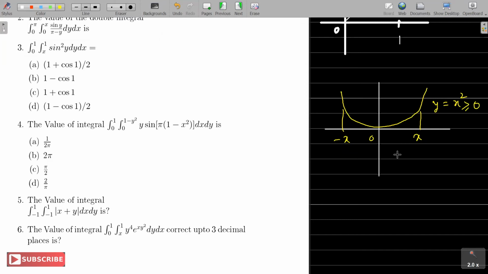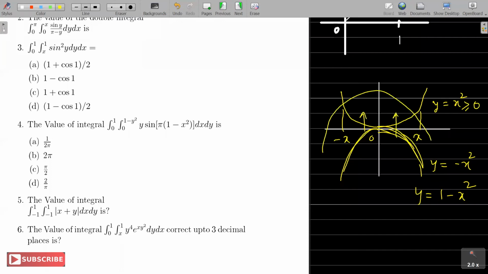Now, once I know y equal to x square, what will be y equal to minus x square? It will be a mirror image around the x-axis, right? What will be y equal to 1 minus x square? You lift this parabola up by 1, so that will be something like this. Is that fine? Or if I want y equal to x square minus 1, you drag x square below by 1. So this will be y equal to x square minus 1.